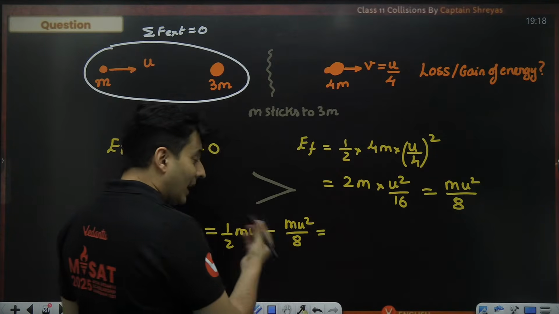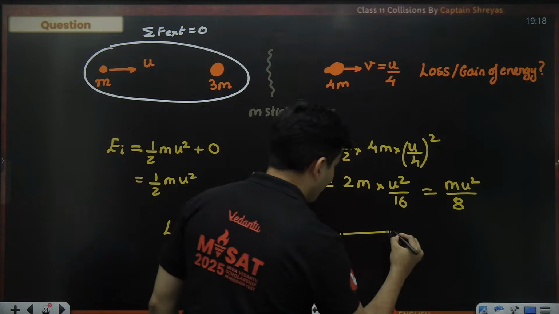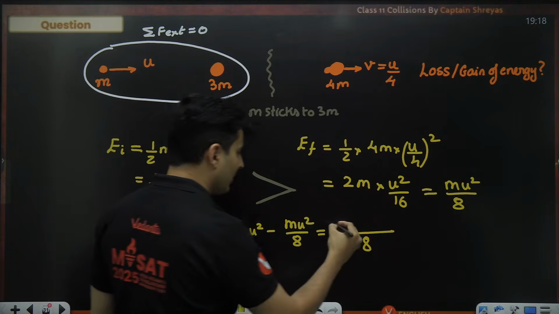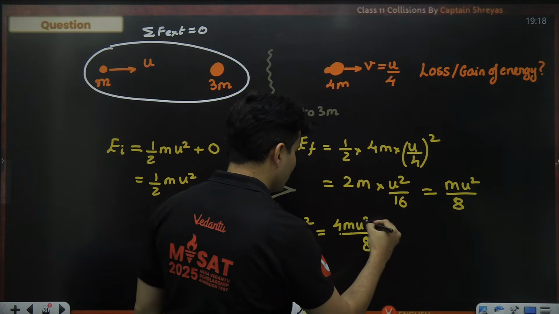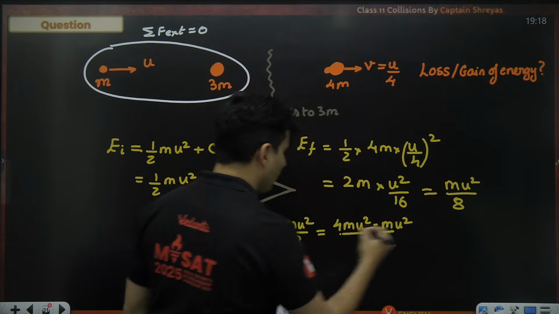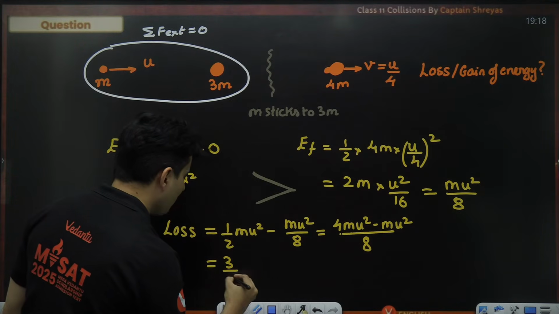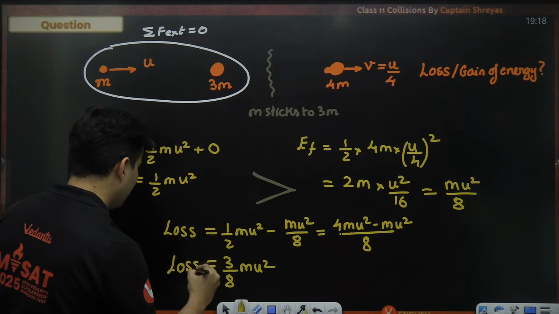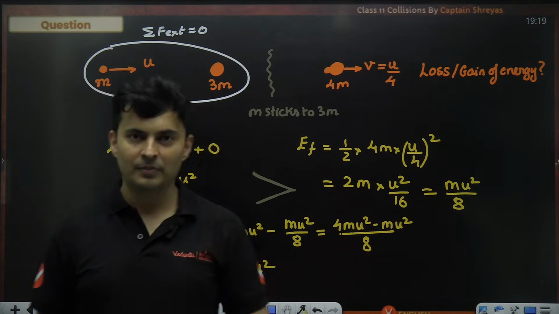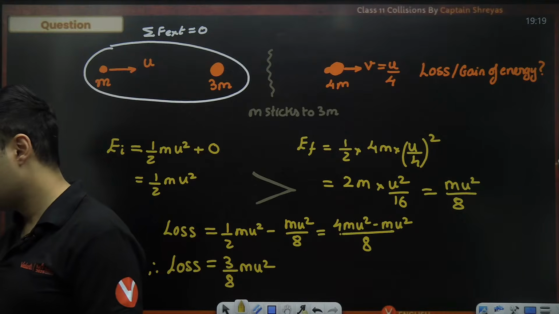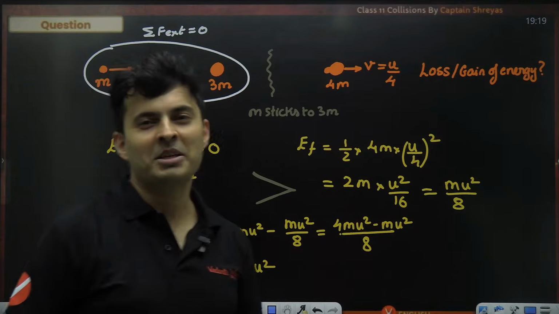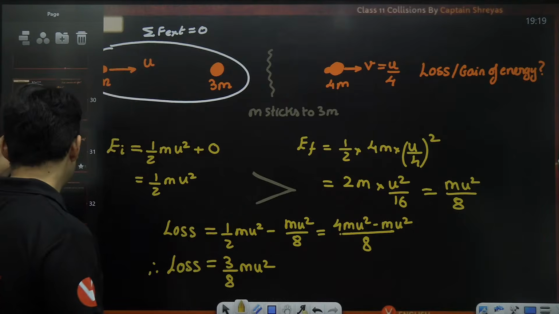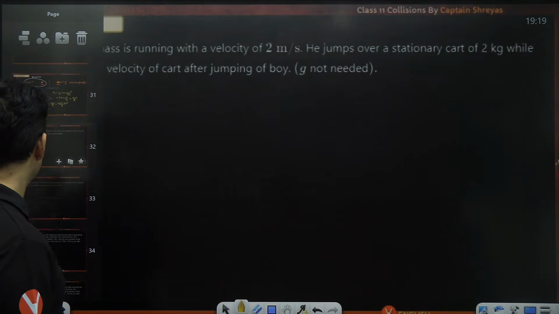So the LCM was 8, perfect. But this was not 1, this is 2. So this will be nothing but 4 times mu square minus mu square. 4 minus 1 is 3. So it will become 3 by 8 mu square. So that is the loss. Perfect. Okay, good. You guys are paying attention. I'm proud of you. Amazing, guys. Let's do the next question on your screen.